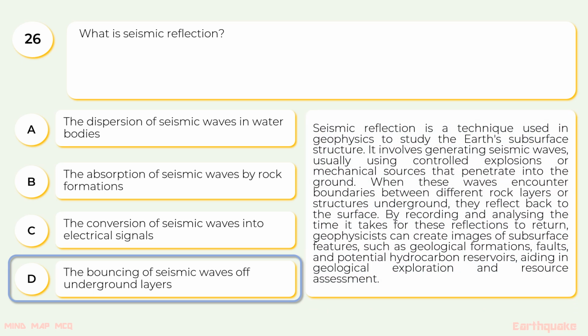Seismic reflection is a technique used in geophysics to study the Earth's subsurface structure. It involves generating seismic waves, usually using controlled explosions or mechanical sources, that penetrate into the ground. When these waves encounter boundaries between different rock layers or structures underground, they reflect back to the surface. By recording and analyzing the time it takes for these reflections to return, geophysicists can create images of subsurface features such as geological formations, faults, and potential hydrocarbon reservoirs, aiding in geological exploration and resource assessment.